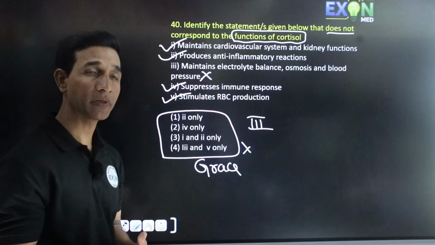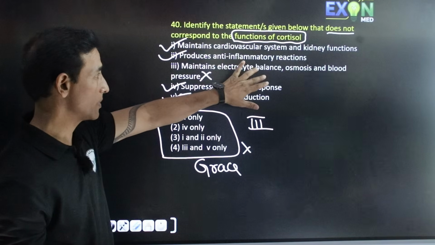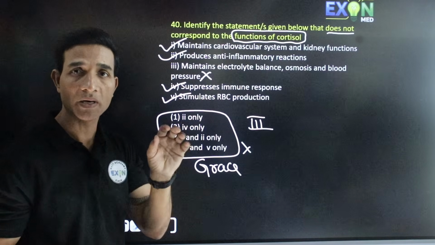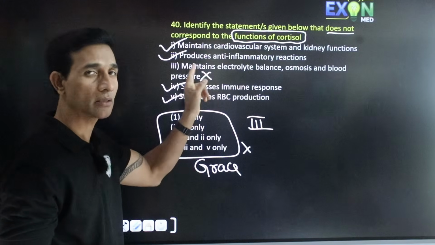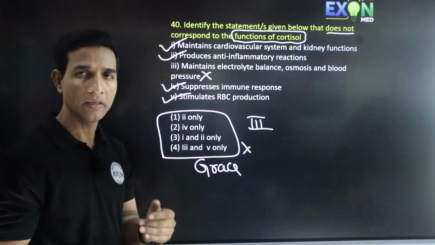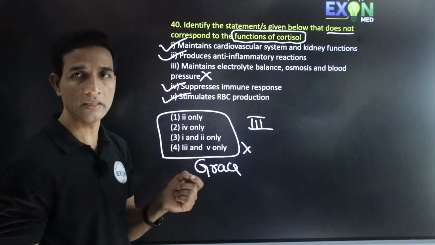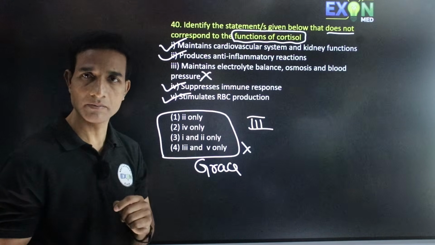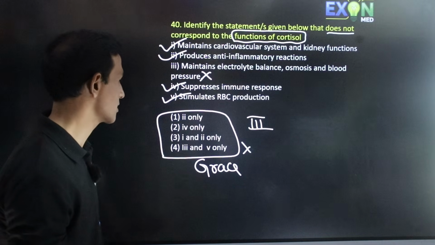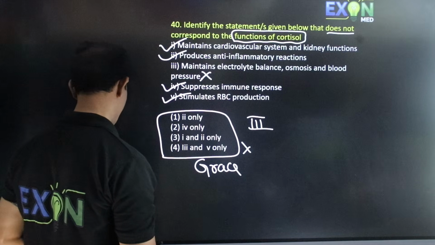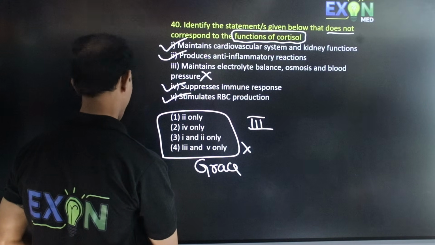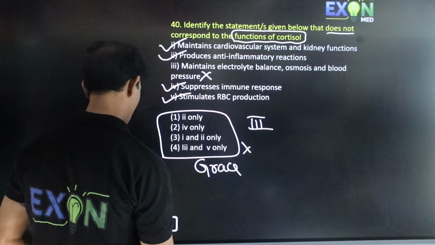And see, some people say that it maintains electrolyte balance, osmosis and blood pressure. But according to NCERT, this is not given. But we say biologically a minute role of cortisol is there in maintaining electrolyte balance. But according to NCERT, this is the role of mineralocorticoids. So we say that the third one is the correct answer.